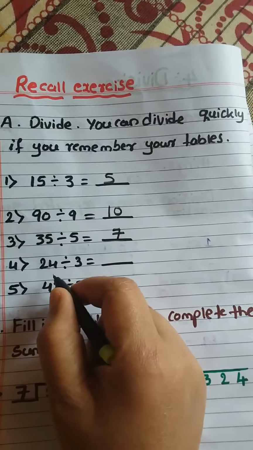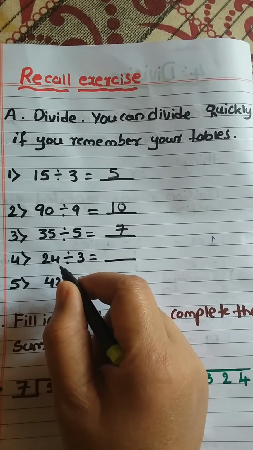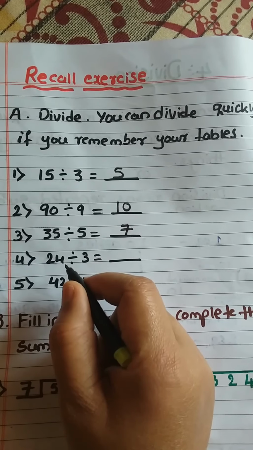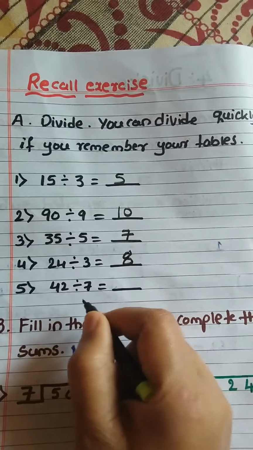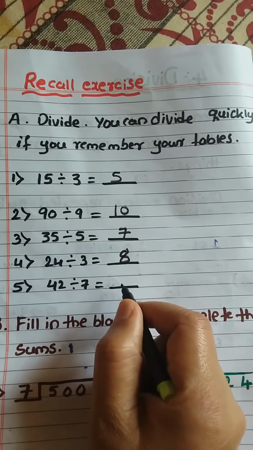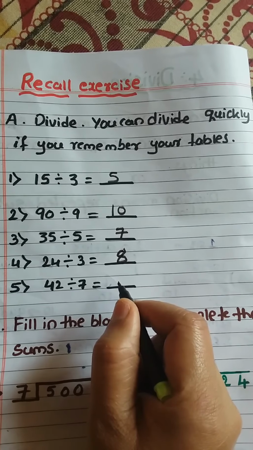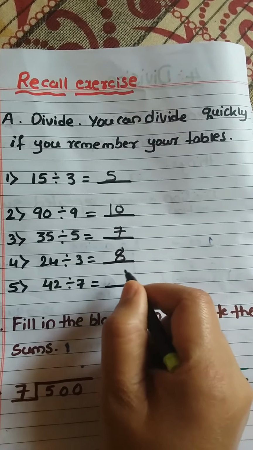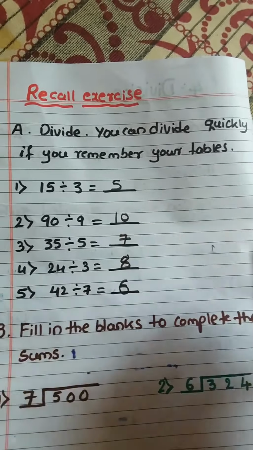So 3 how much are 24? 3 ones are 3, 3 twos are 6, 3 threes are 9, 3 fours are 12, 3 fives are 15, 3 sixes are 18, 3 sevens are 21, 3 eights are 24. Now 7 how much are 42? 7 ones are 7, 7 twos are 14, 7 threes are 21, 7 fours are 28, 7 fives are 35, 7 sixes are 42. So like this you can solve all the recall exercise.